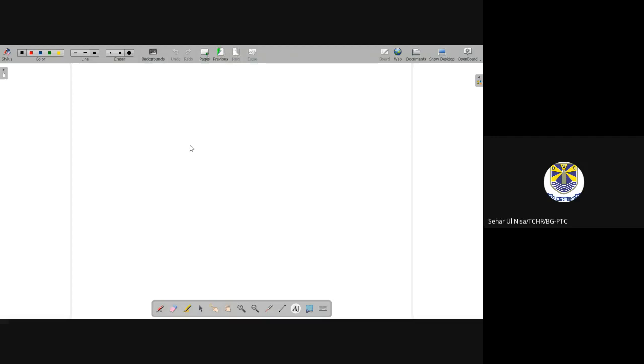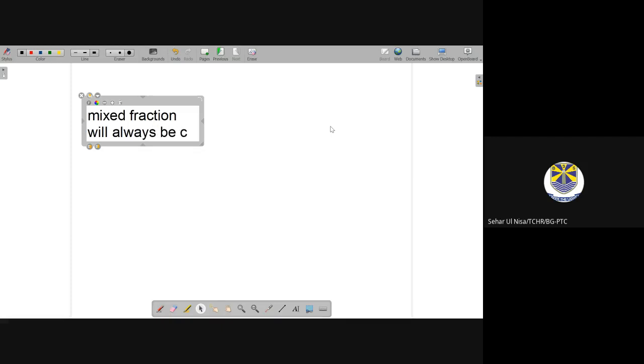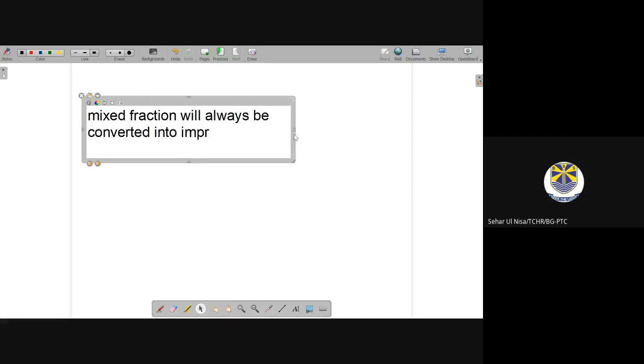A mixed fraction can only be converted into an improper fraction. Okay, a mixed fraction cannot be converted into a proper fraction. Is this clear? Okay. There is a statement: a mixed fraction will always be converted into an improper fraction.